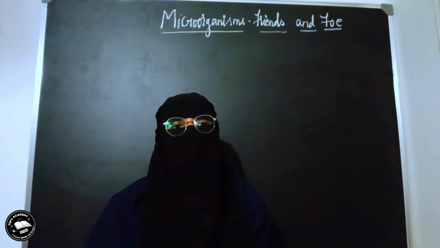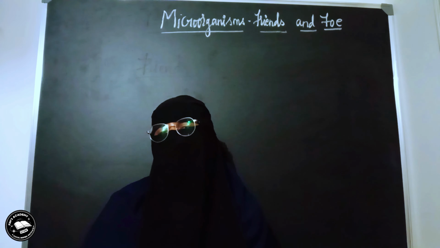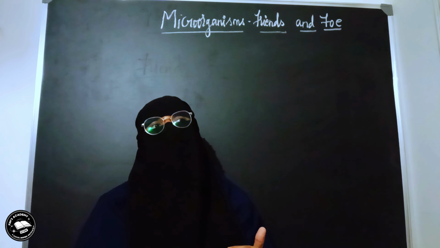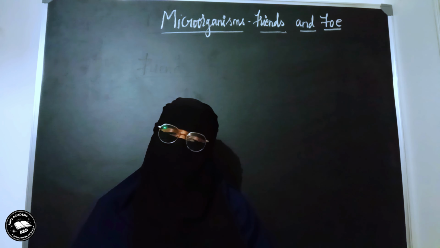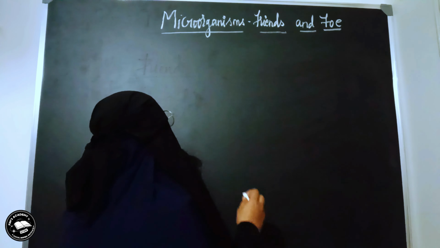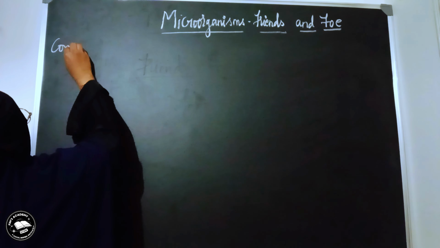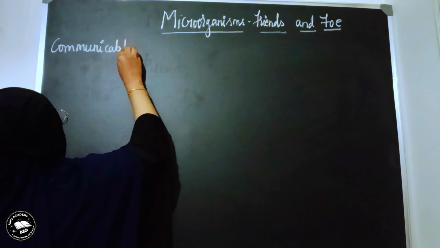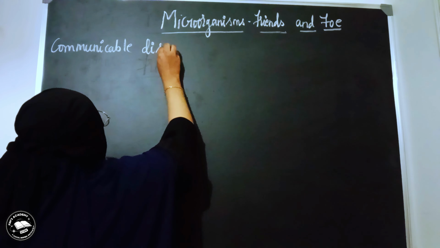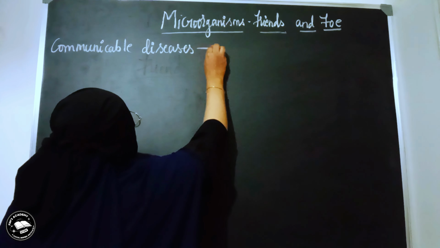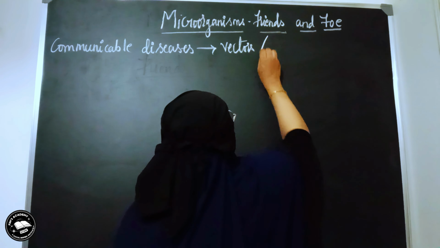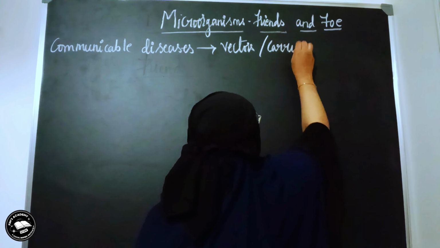So, let's start with the discussion of the vectors or the carriers that spread the microbial infection from an infected person to a healthy person. So, we are talking about communicable diseases and how these communicable diseases are spreading through the vectors, which are also called carriers of the diseases.